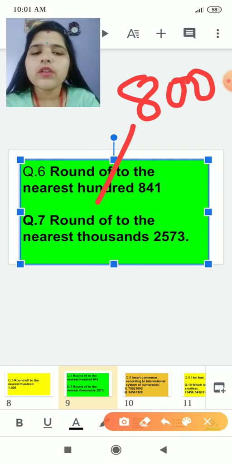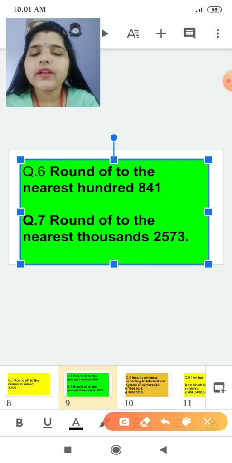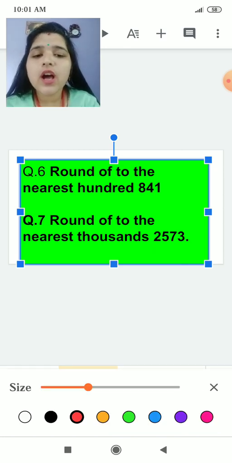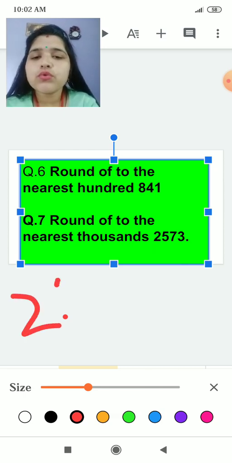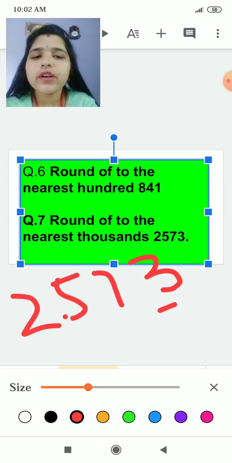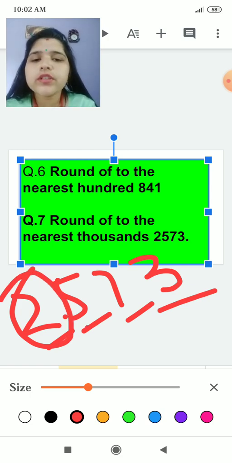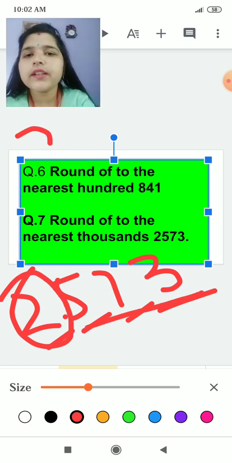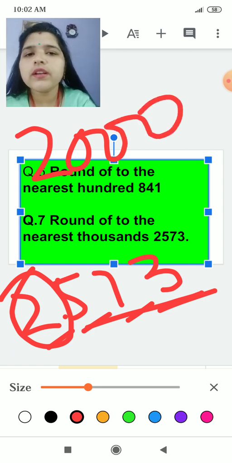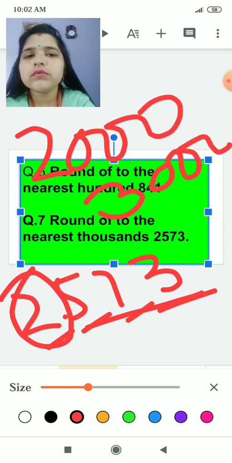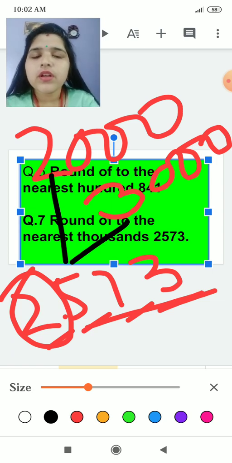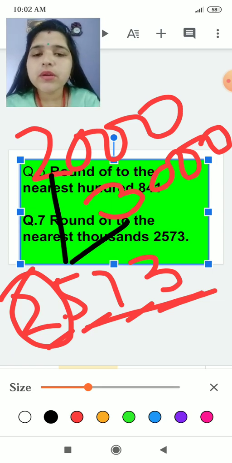Okay, now we will do question number 7. Round off to the nearest 1000. Now we will check the thousands place. It is given 2573. This is the 2 place. Now it has 3 place behind. It means either it will become 2000 or it will become 3000. Which number will it become? Tell me. Round off to the nearest 1000. Which number will it become?